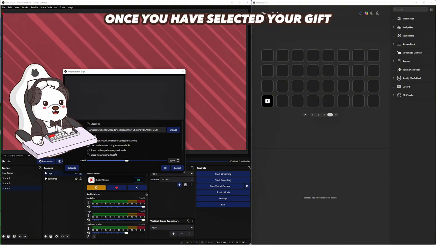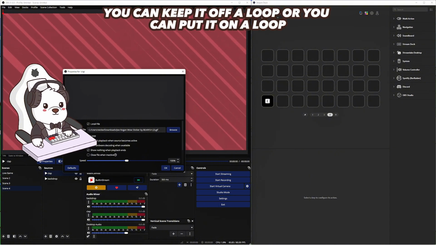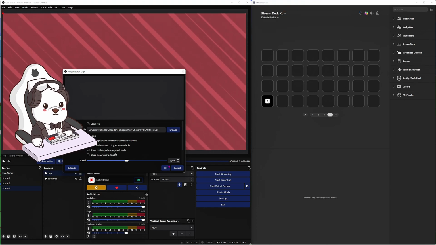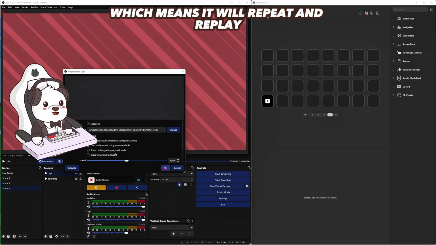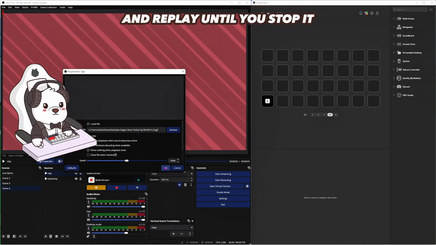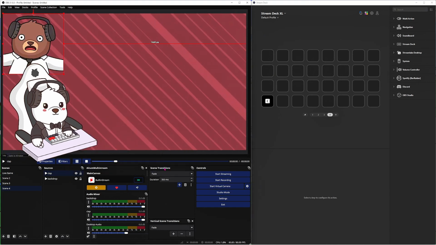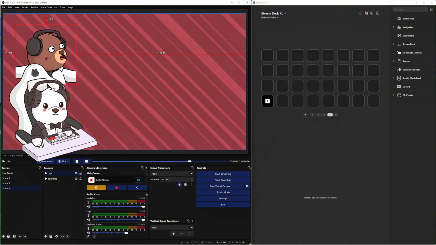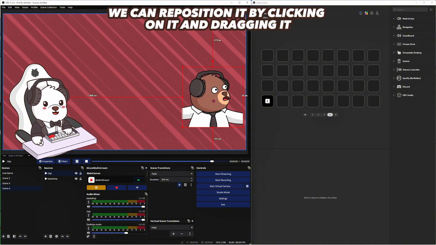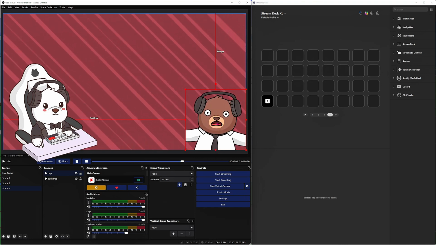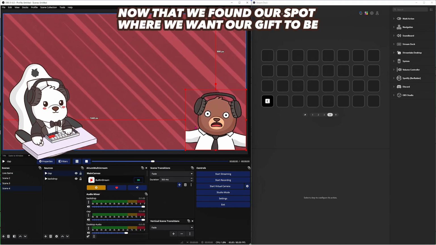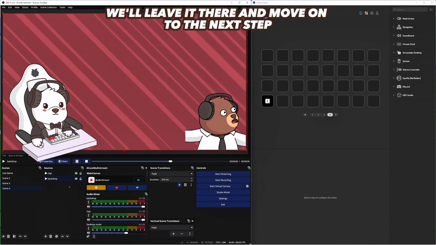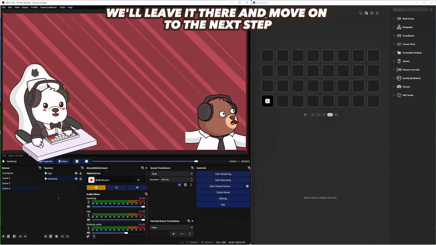Once you have selected your GIF, you can keep it off a loop, or you can put it on a loop, which means it will repeat and replay until you stop it. Hit OK. From here, once your GIF is added, we can reposition it by clicking on it and dragging it. Now that we've found our spot where we want our GIF to be, we'll leave it there and move on to the next step.